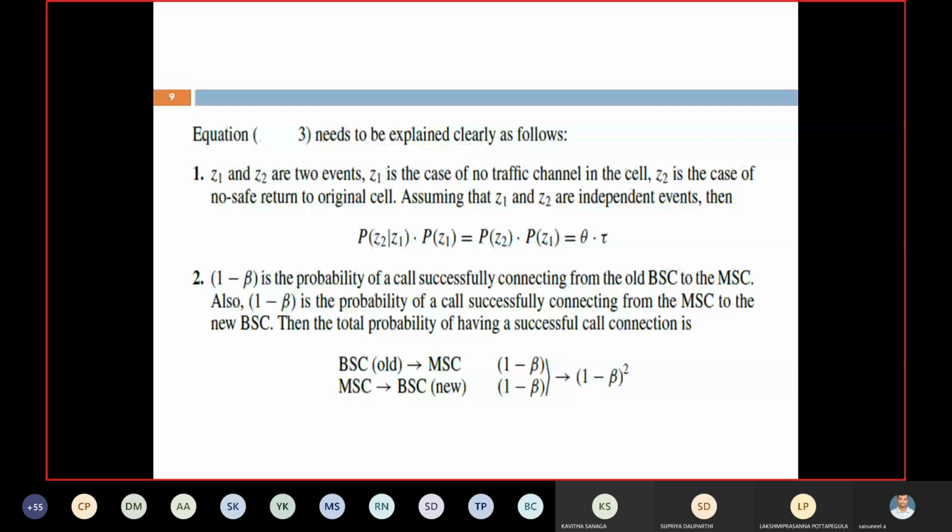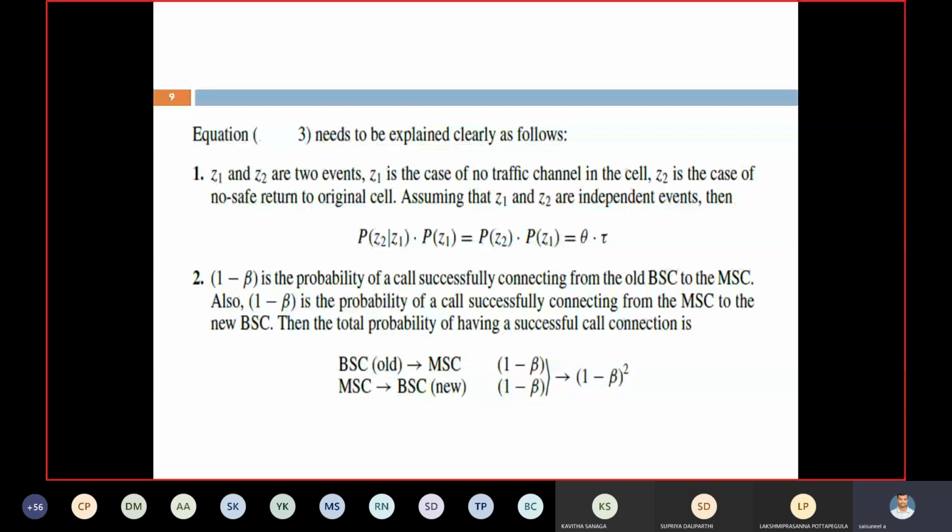What is meant by Z1? What is meant by Z2? Z1 is when no traffic channel is available as the mobile unit moves from one cell to another cell; there is no setup channel or voice channel available in the new cell.